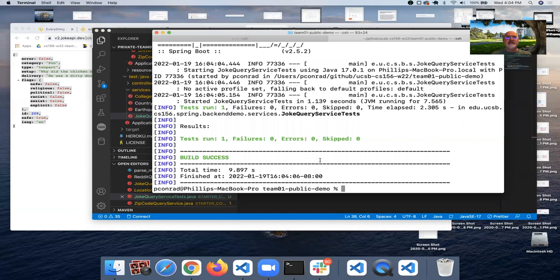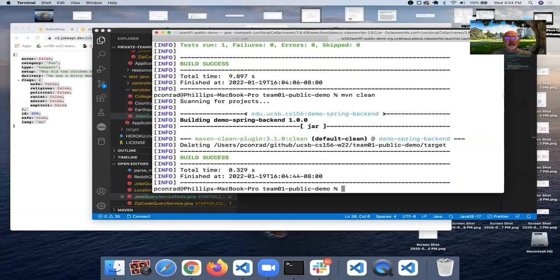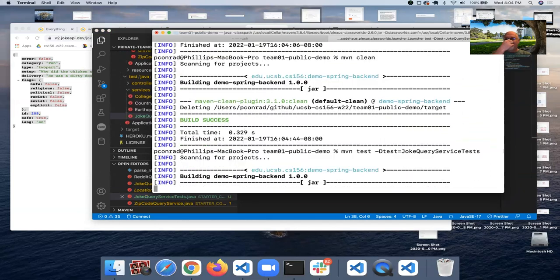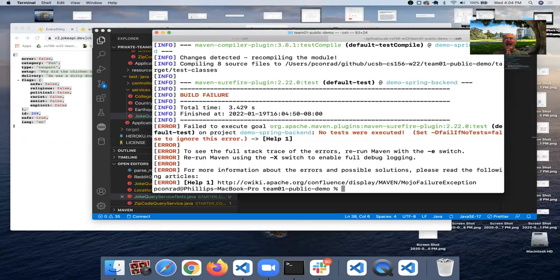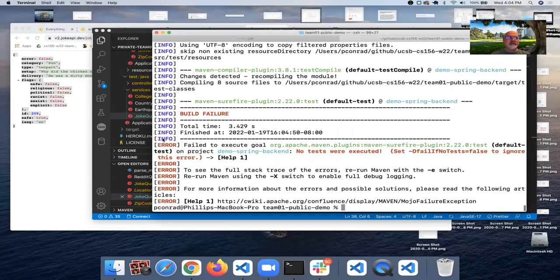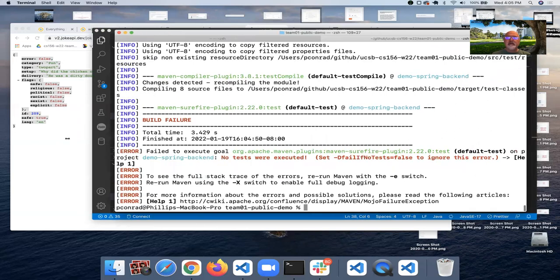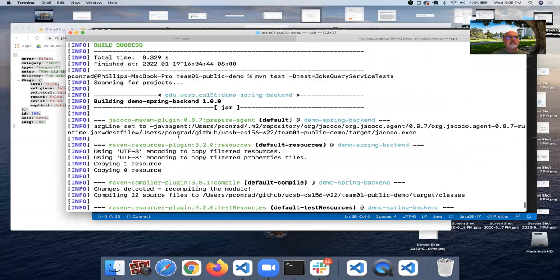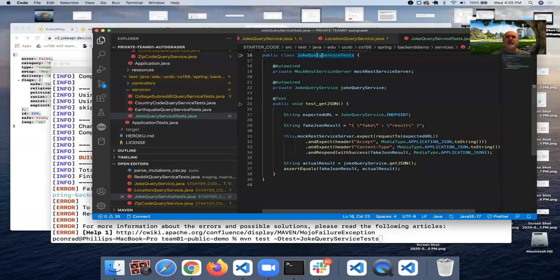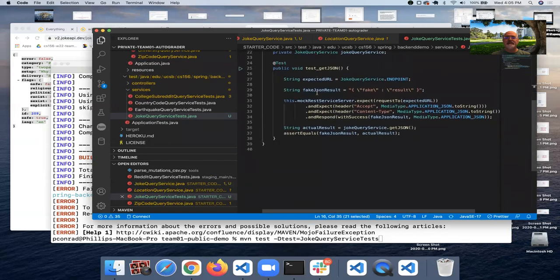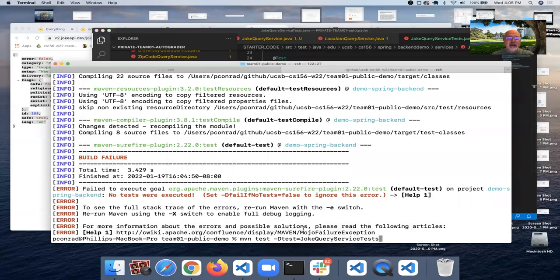So let's do a Maven clean. And then let's run that test again. It is possible that it didn't, there we go. And that's, let's see, no tests were executed. Interesting. Okay, what happened here? Did I get the name of the class wrong? Joke query service tests. No, that's the name of the right class. Well, this is disappointing.